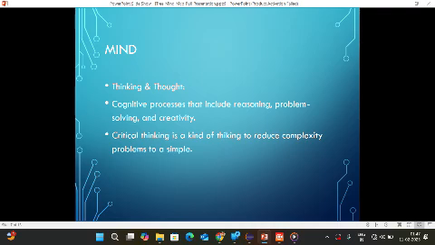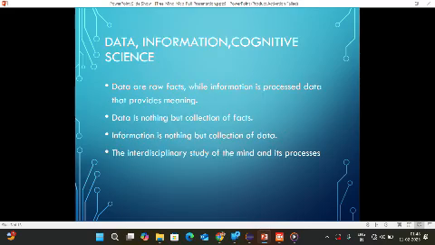Critical thinking is a kind of thinking that reduces complex problems to simple ones. Suppose, for example, you have written a very large code, then how do you write it in a simple manner? Critical thinking helps to reduce complex problems to a simple one. So that is critical thinking.